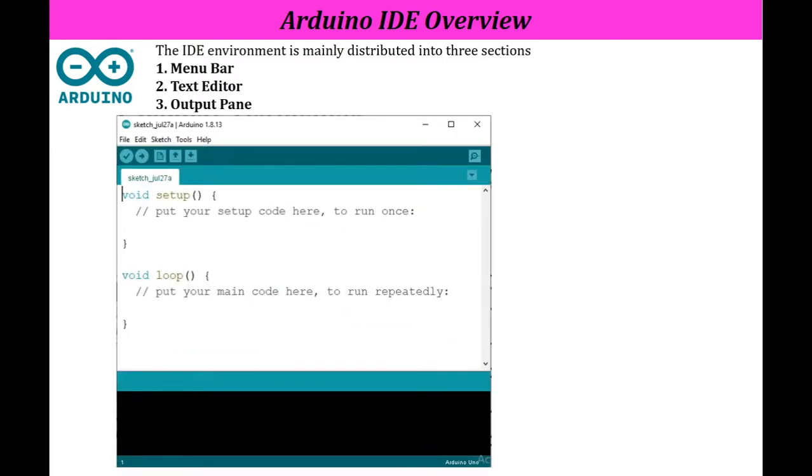So let's see. This is the window of the Arduino IDE where we can do actual programming. The first one indicates the menu bar, which includes file, edit, sketch, help, etc. The second one, the important part where you have to write your program, is the text editor. And the third is the output pane where you will be able to see the output of your program.